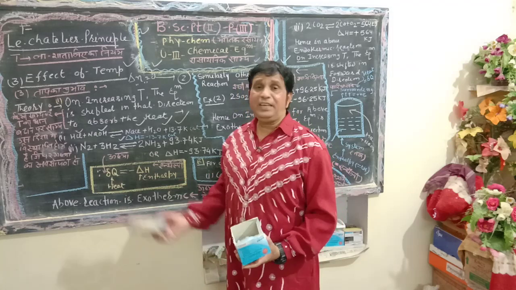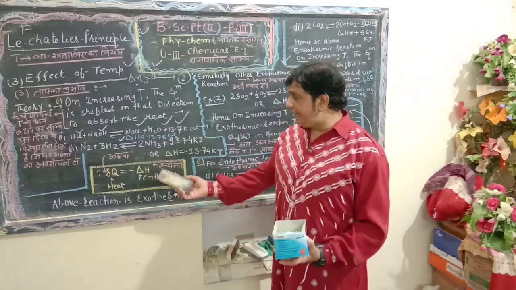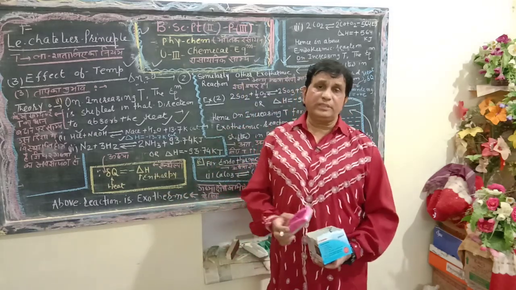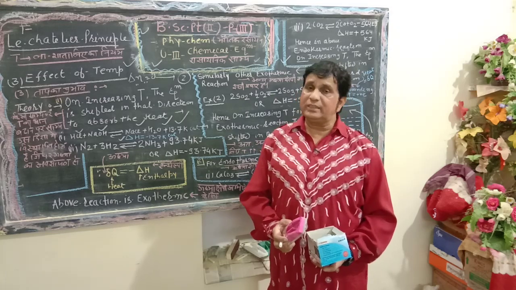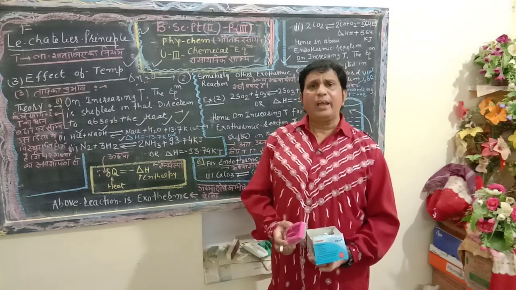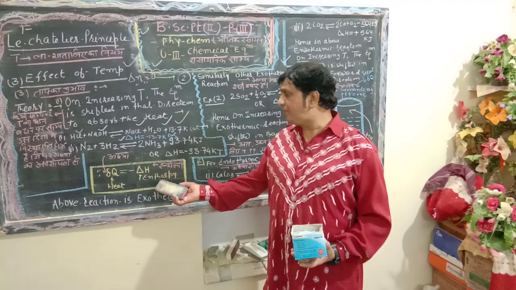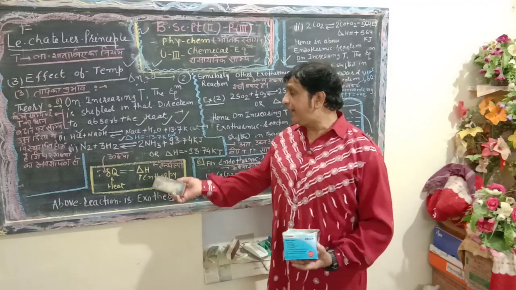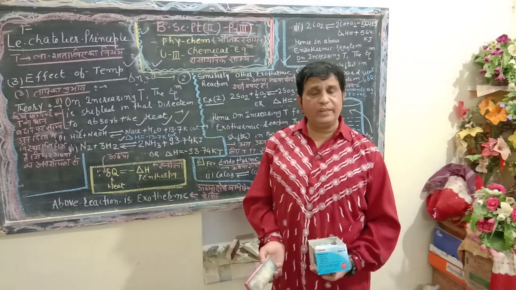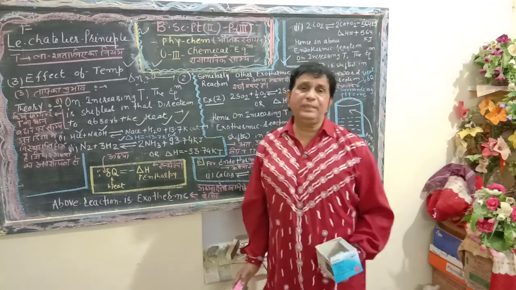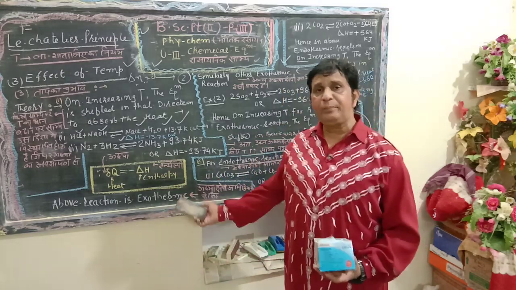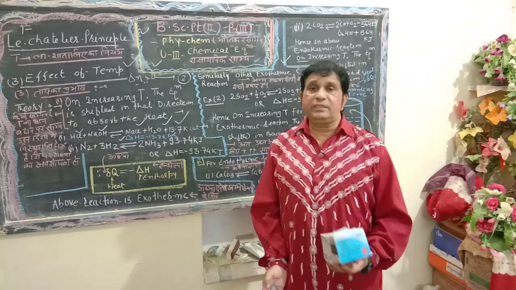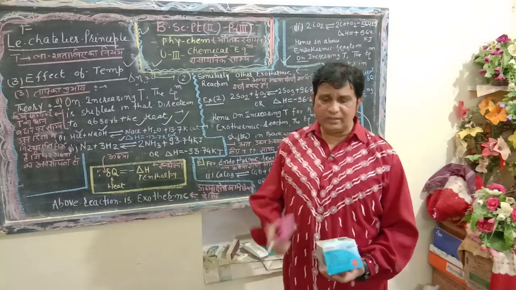Hence, one can say enthalpy delta H and heat are both equal and of opposite sign. Once again, try to understand my concept, dear students. Enthalpy is defined in terms of the system, while heat is defined in terms of the surrounding, the rest part.